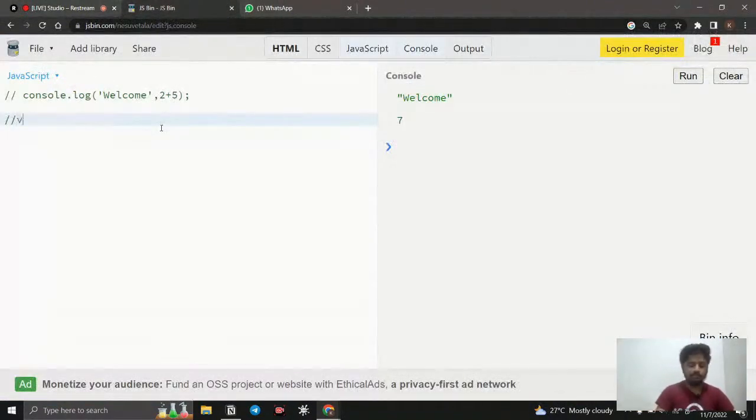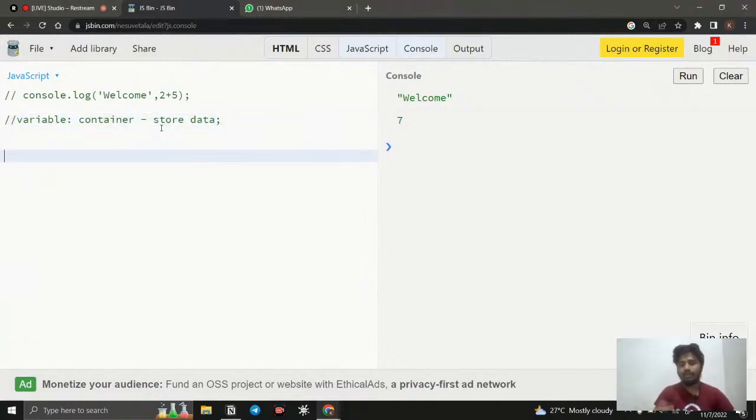The first concept of programming is the variable. So what is a variable? A variable is nothing but a container. What is meant by a container? It stores something. What is it going to store? Data. We have some information, and I need to store it in a container. What is the purpose of storing it in a container? Whenever I want, I can take the container and use the data.